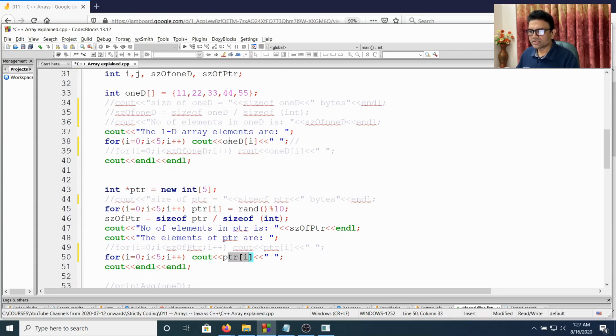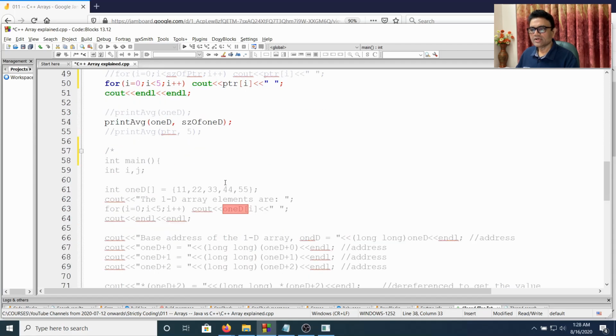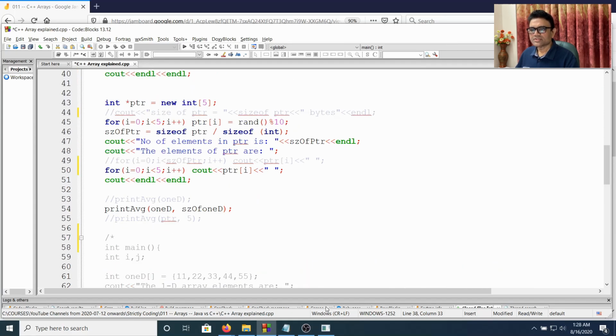So we can actually, because 1D gives us the base address and within the index, within the subscript, if we use index, it applies pointer arithmetic. ptr is a pointer, so it applies pointer arithmetic. So they're basically same, okay. So if I try to run this,